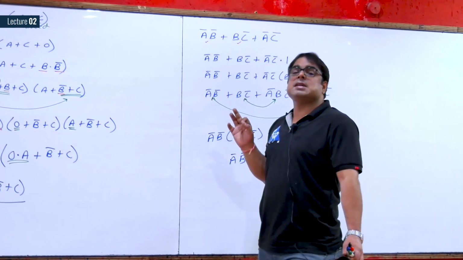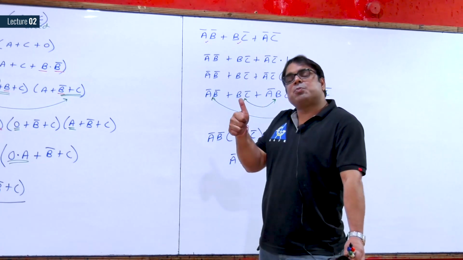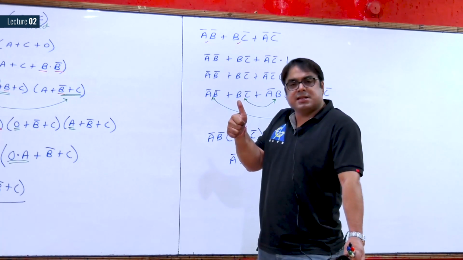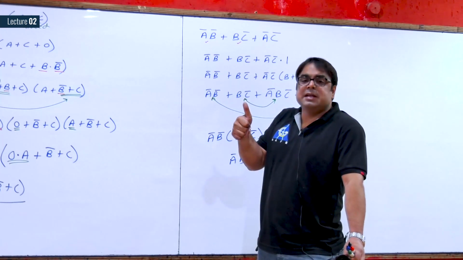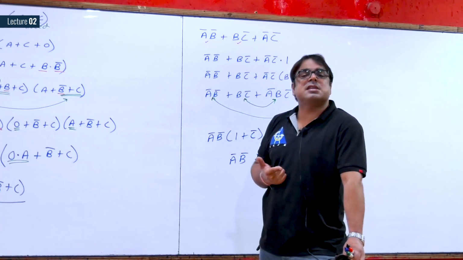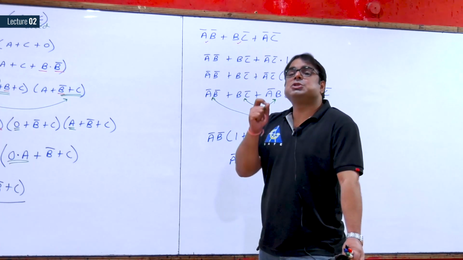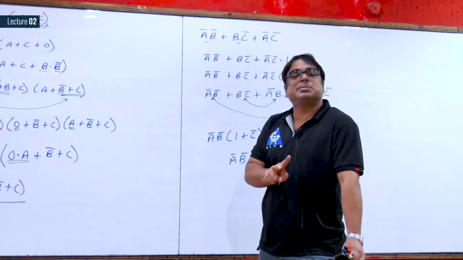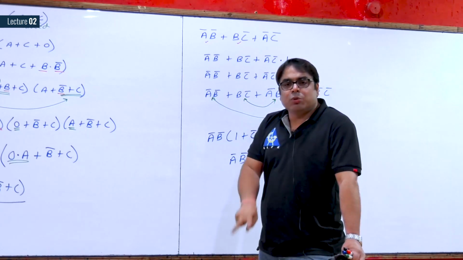So the ultimate statement for consensus law you should remember: first point, it should be either of the form AB plus BC plus AC, or it can also be of the form A plus B dot B plus C dot A plus C. And the second necessary condition for consensus law is that there should be only one variable which is present in both the formats.